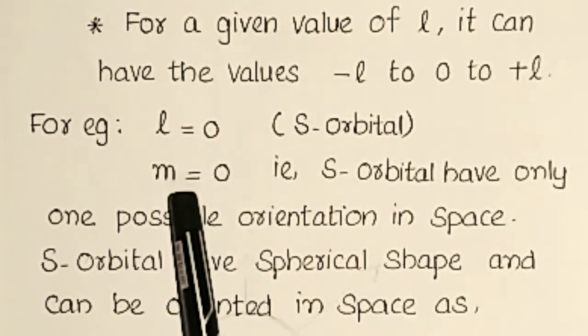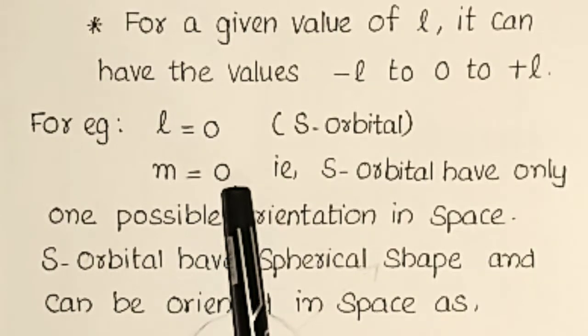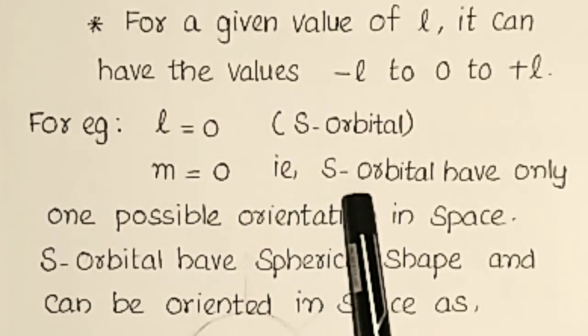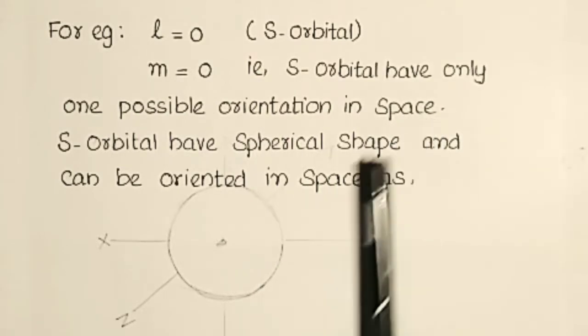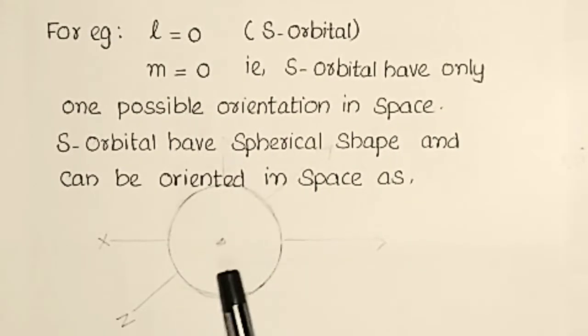So m can have only one value. This indicates the S subshell has only one possible orientation in space, that is this spherical shape.